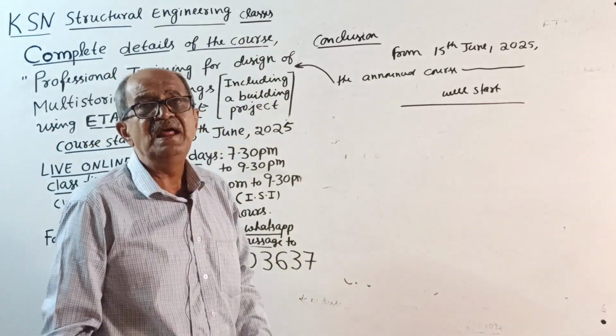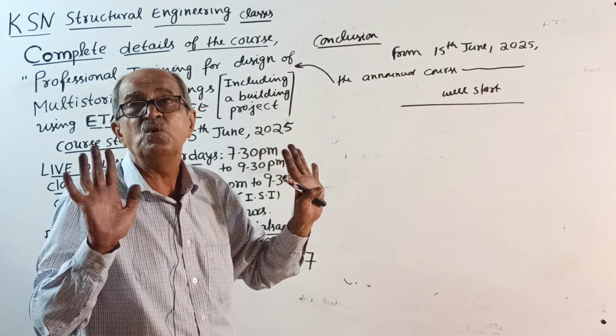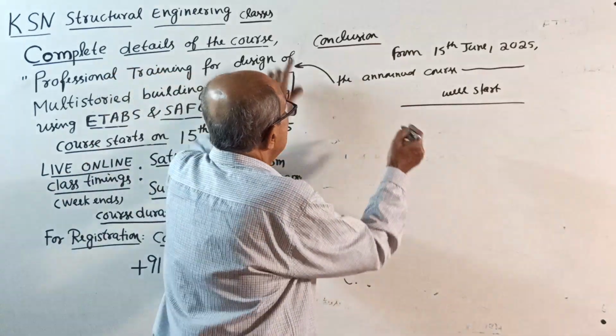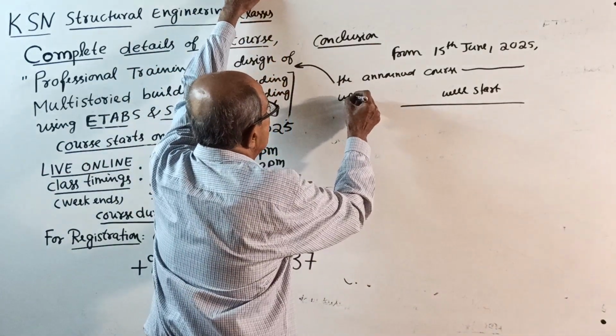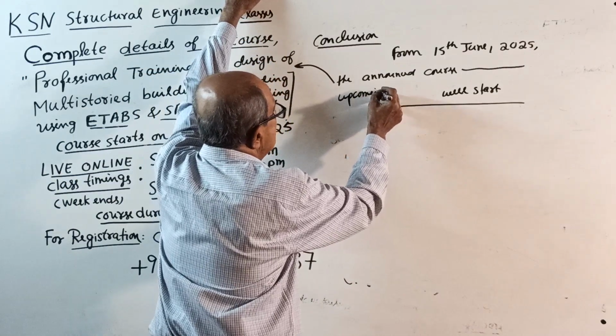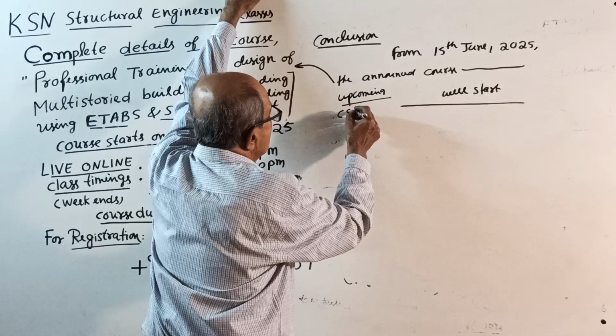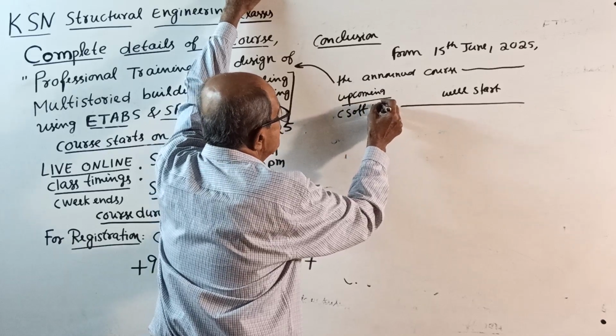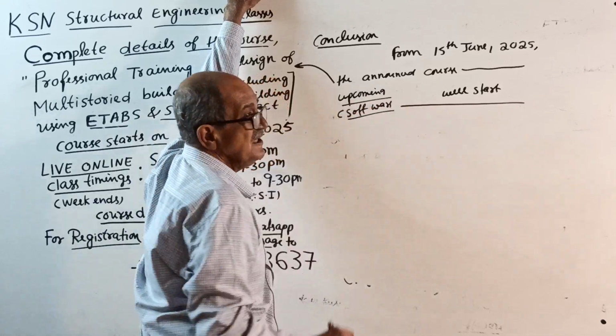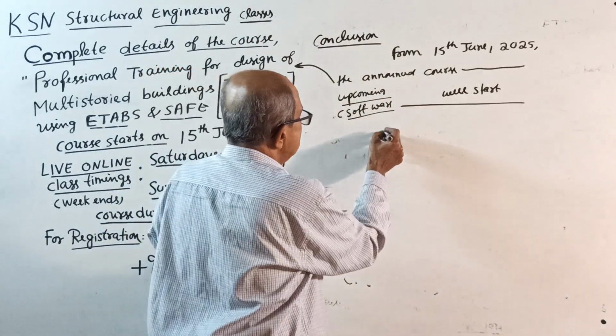I will tell details of the fees for this upcoming course. I told you, this is the upcoming course, completely software part, fully software. Software means ETABS and SAFE. Then just make a note.